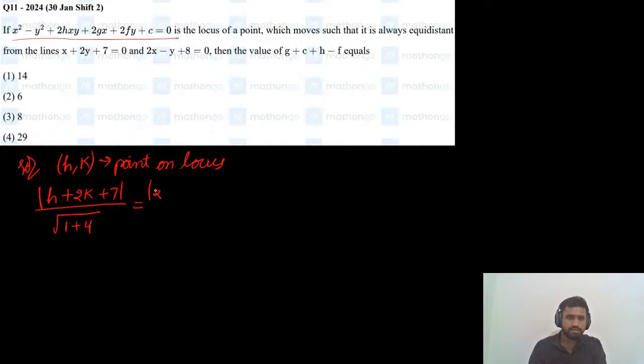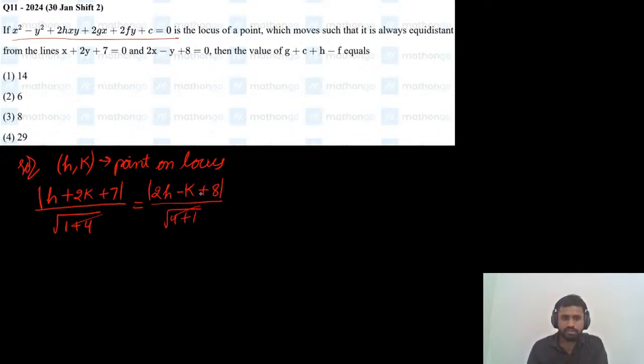ax1 plus by1, which is nothing but k, modulus of ax1 plus by1 plus c divided by square root of a square plus b square. So on both sides root 5 we can cancel, and this is a modulus equation on both sides.